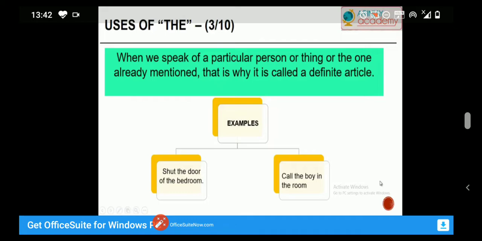The is used when we speak of a particular person or thing, or the one already mentioned. For example, shut the door of the bedroom, call the boy in the room.